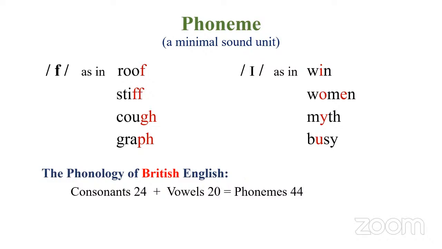Phonemes represent a sound unit. Letters are different. Okay. So in the phonology of British English, we have 44 phonemes, consonants 24, and vowels 20. Sometimes if they go for a direct question, they may simply ask, in the phonology of British English, how many phonemes are there? The answer is 44, and sometimes they can confuse you with the consonants and vowels.